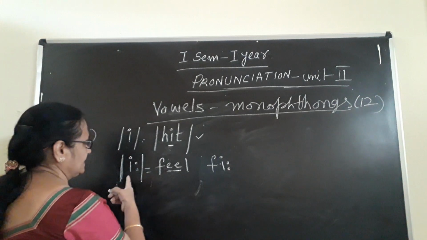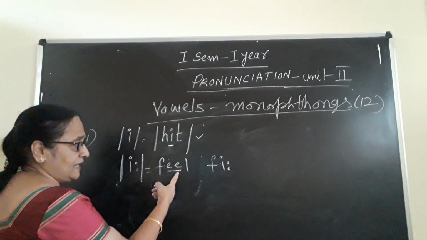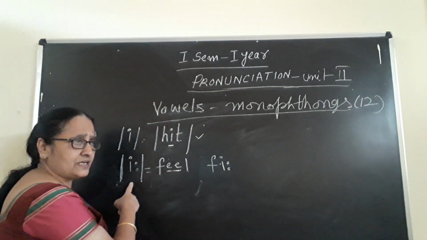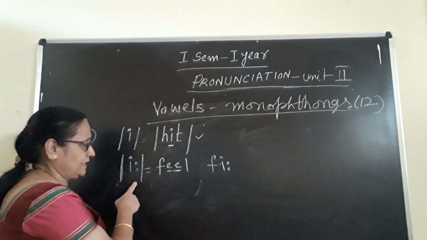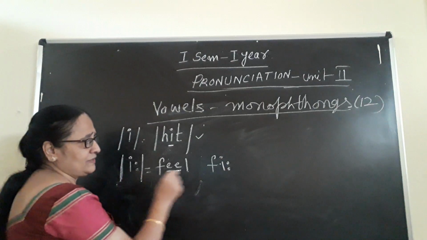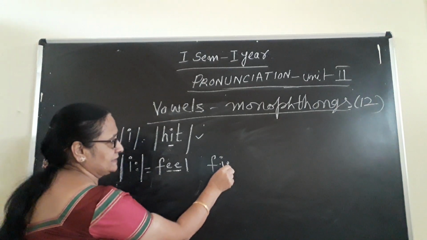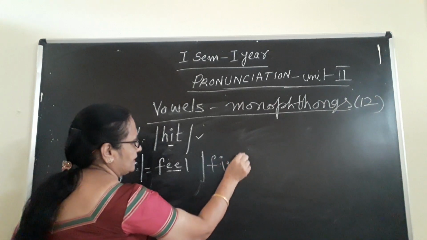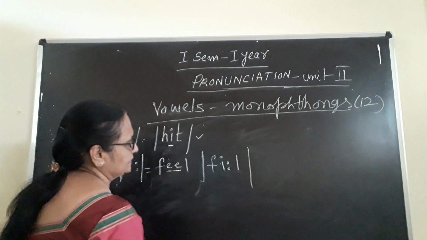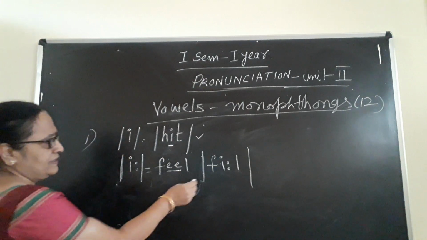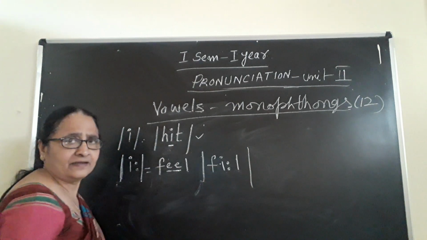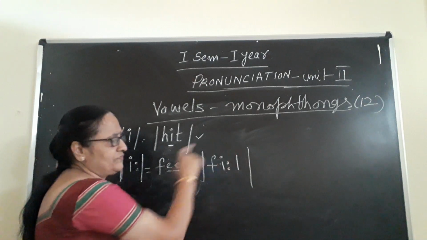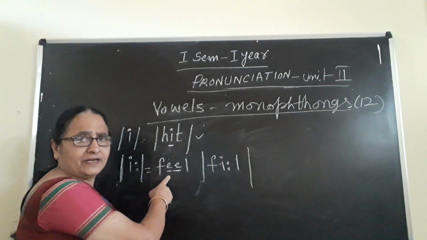What is this sound? This is the E. Understand? In English, there are two E's in the letters. For that, in phonetic transcription, you have to give the IPA symbol like this. After that, L. How does it become? It becomes feel. F, E, L. Together it is called feel only. No need of putting double E.